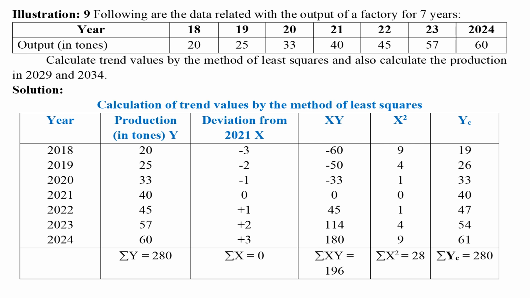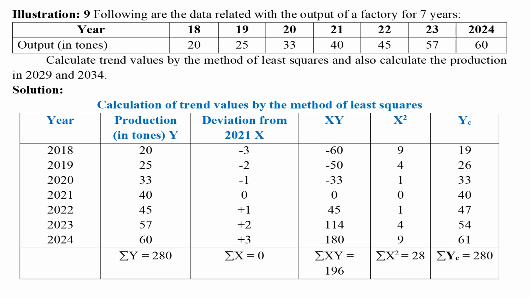In the third column, deviation from 2021 should be calculated. The value for 2021 is 0. Hence, there are 3 minus values before that and 3 positive values after 2021. This is due to the 1 year difference between 2 years. In the fourth column, the values in the second and third columns should be multiplied and written. In the fifth column, the square of the values in the third column should be calculated.